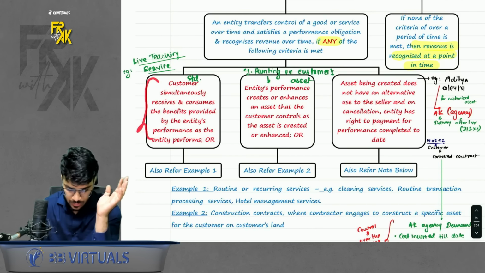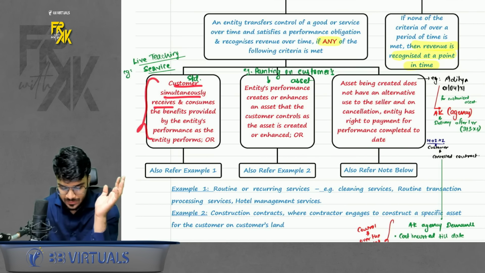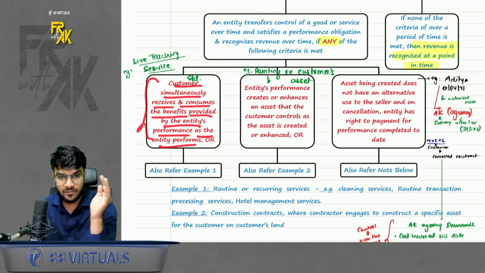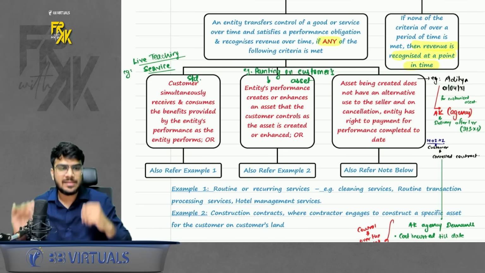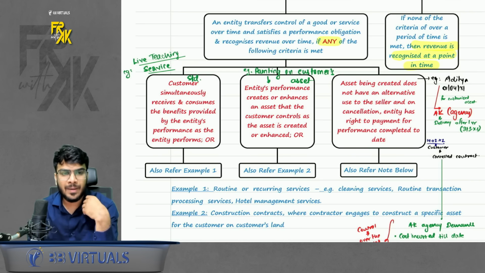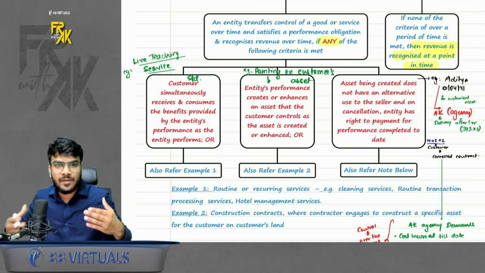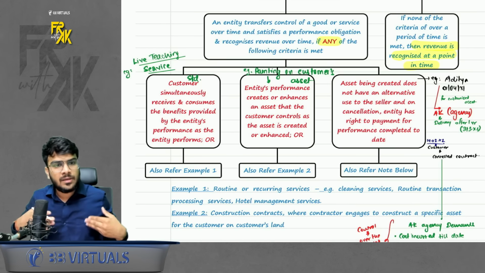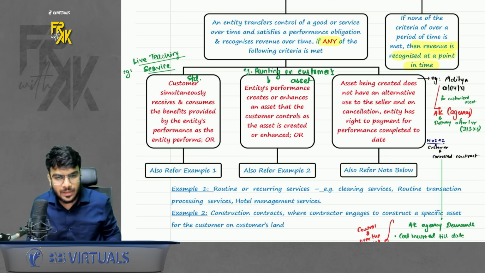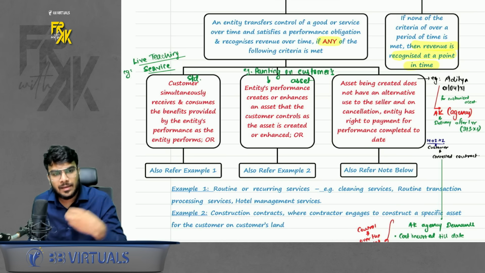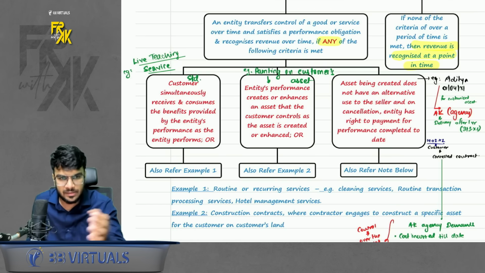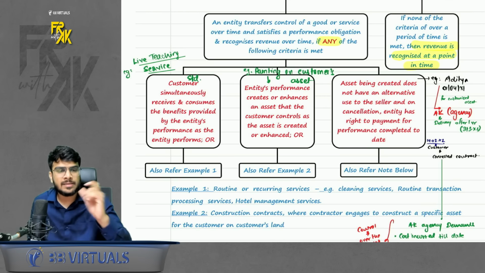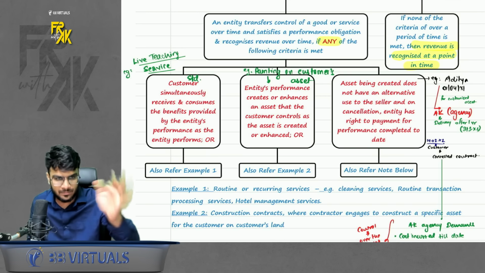First, customer simultaneously receives and consumes the benefits provided by the entity's performance as the entity performs. What is the meaning of this? Just assume my live teaching service. Let's say, for example, you enroll for my live lectures. So as and when the entity performs the service, customer gets the benefit. Okay. So in this case, as soon as I'm teaching, you get the benefit instantly. I teach, you get the benefit instantly. Okay. So my service is a service which is happening over the period of time.